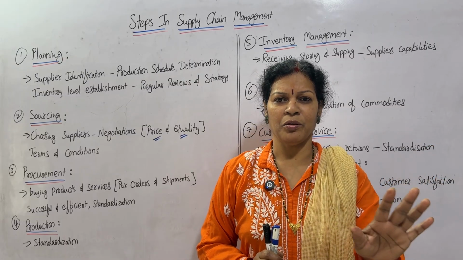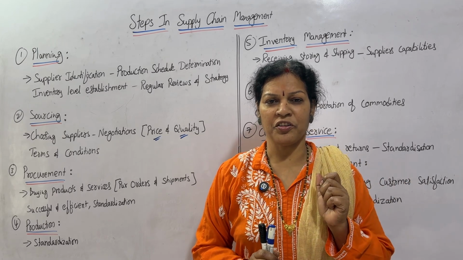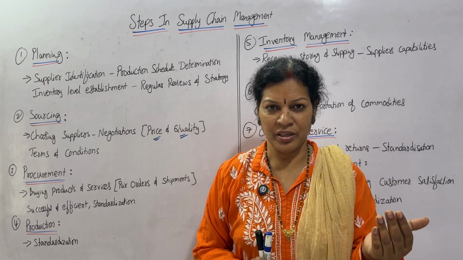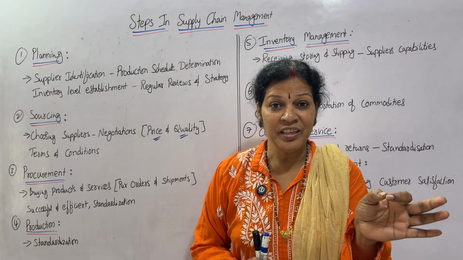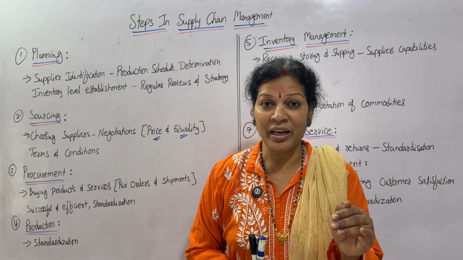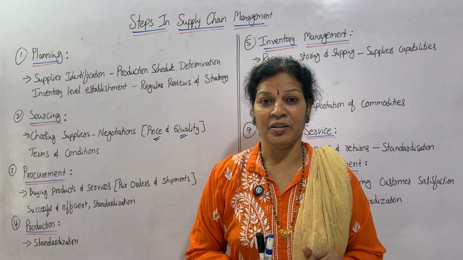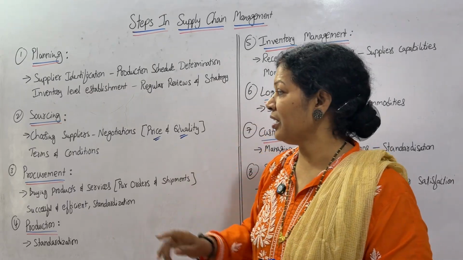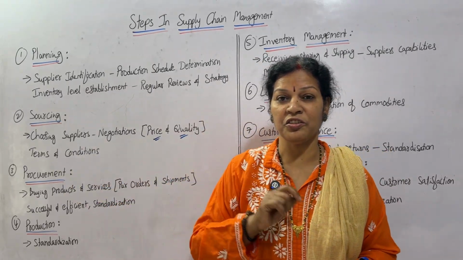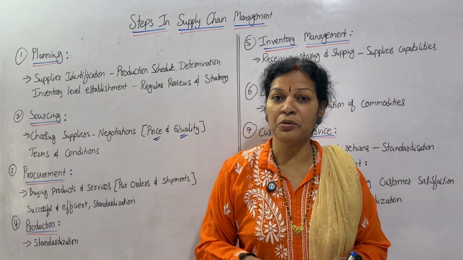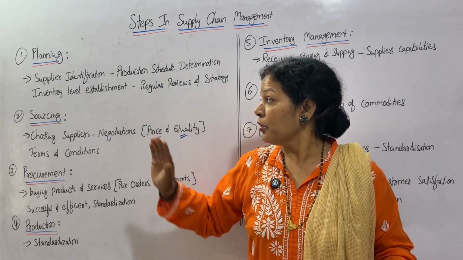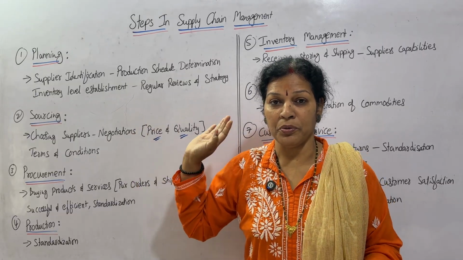Quality agreed, and also a description about the production and how much they are going to supply, when they are going to supply, everything, a detailed piece of information they might have given you in writing. So you have to check it. That is called the terms and conditions of the agreement. So that you understand, and then after that you can go for the agreement. So this is about step number 2.